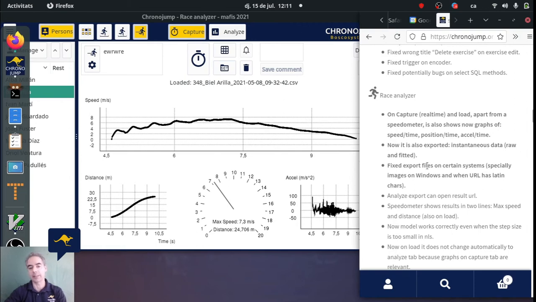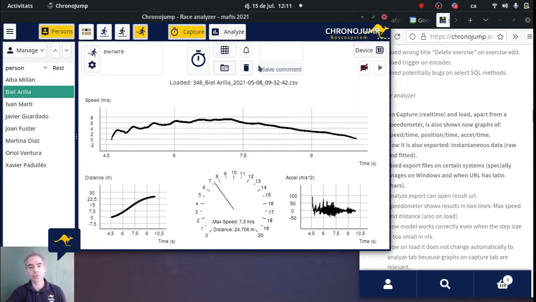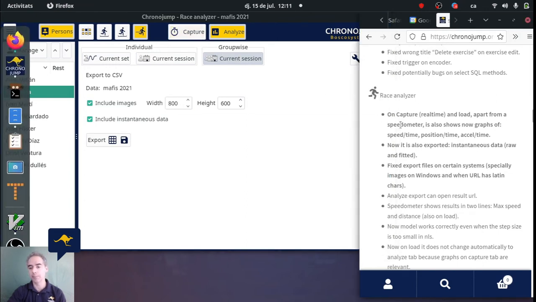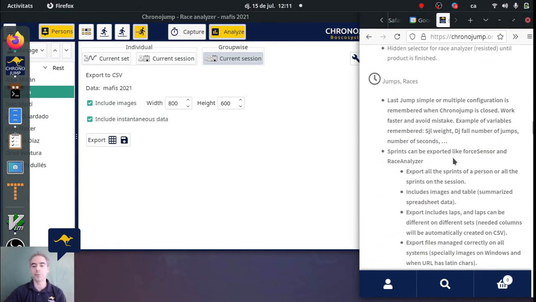and it's nice and it helps you to detect any problem that happened. Also the exported data now includes instantaneous data, because some users asked for that, and this means that model and raw data is exported at each sample. And also all the exporting has been fixed with the Windows accents, like the other modes. And there are more things, but this is the most relevant.